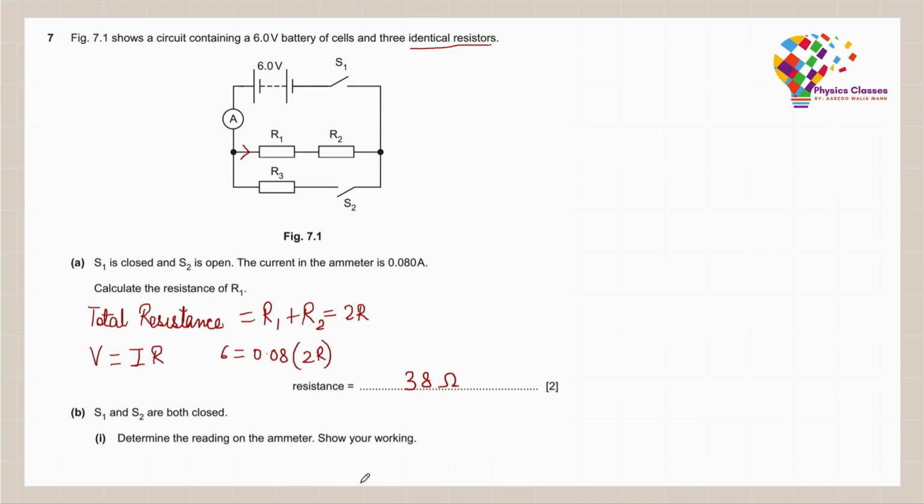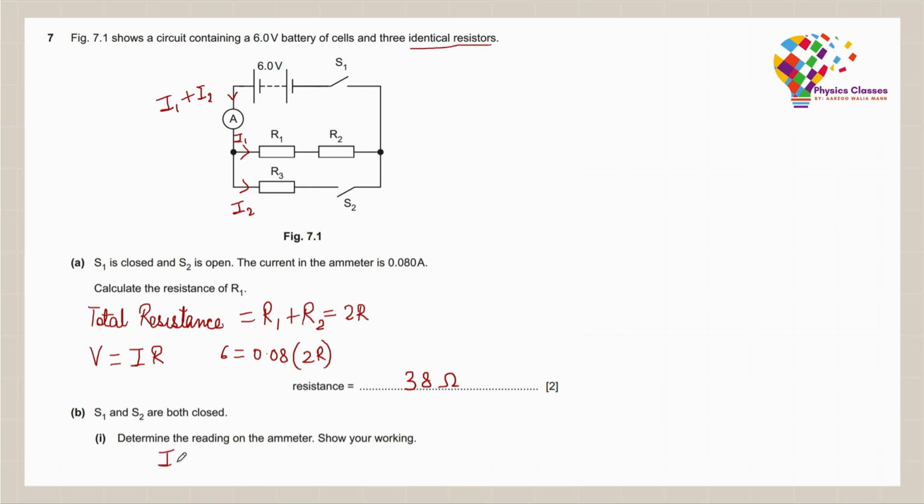For the B part, S1 and S2 are both closed. Determine the reading on the ammeter. Now when S1 and S2 both are closed, then the branch that contains R1 and R2, let's say it has a current of I1, and the branch that contains R3 has a current of I2, and the total current here in the ammeter would be the sum of these two currents, I1 plus I2.